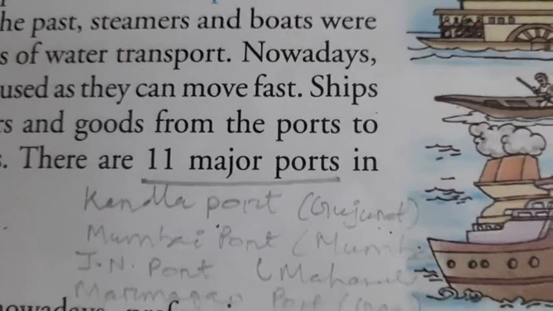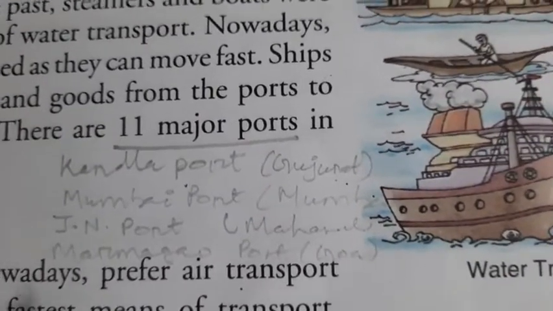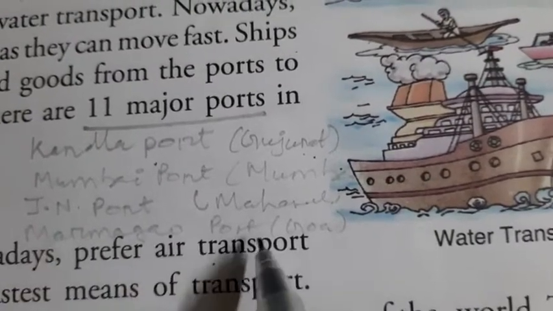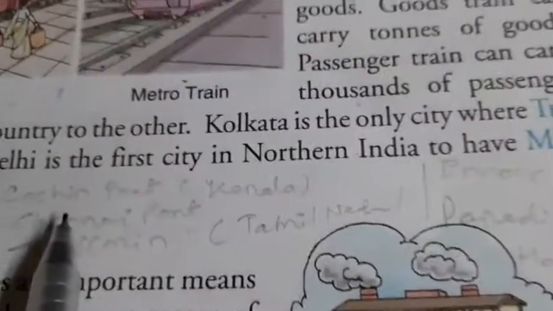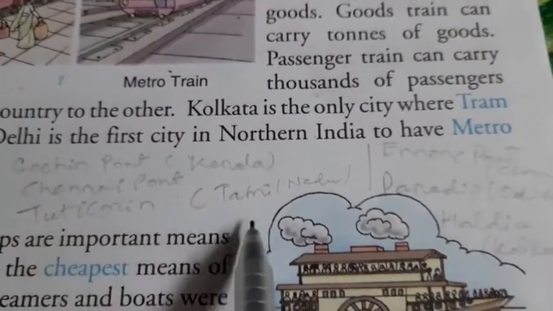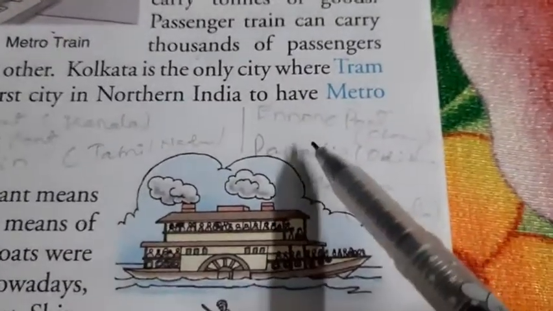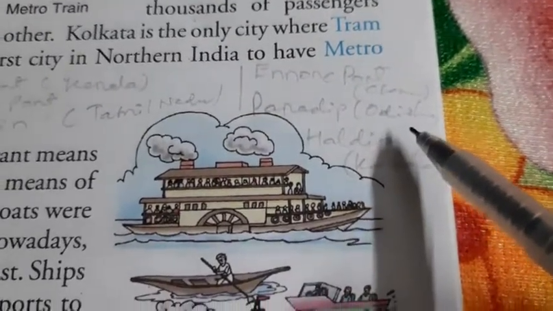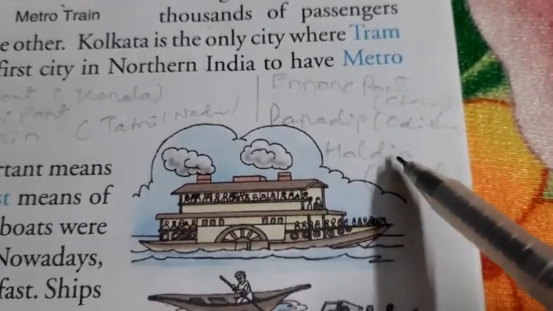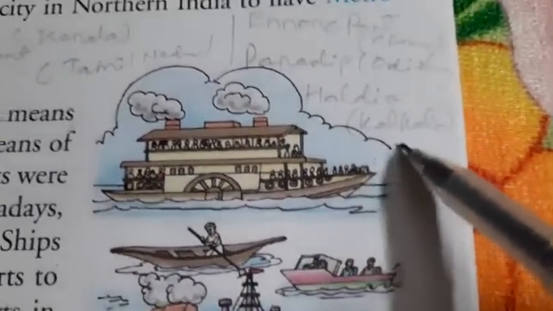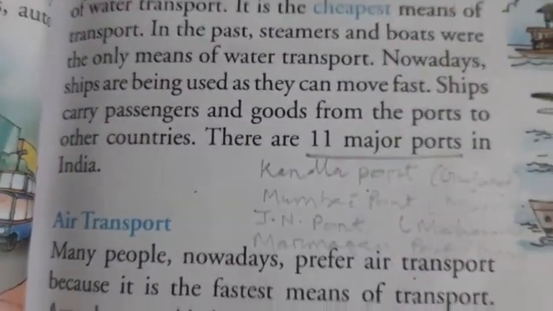Then Mormugao port in Goa, then Cochin port in Kerala, Chennai port in Chennai, then Tuticorin in Tamil Nadu, and Ennore port in Chennai, then Paradip in Odisha. In Odisha, this is the most highlighted, so we feel proud. In Odisha we have a port, Paradip port, and in Kolkata, Haldia port. So these are the major ports; there are 11 ports in India.